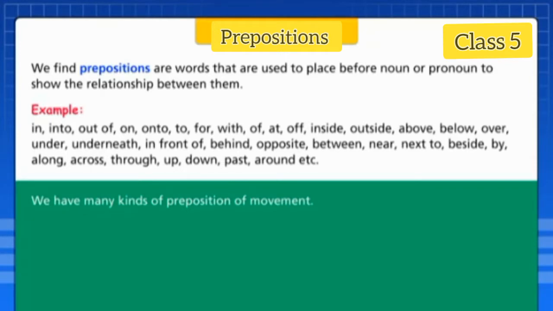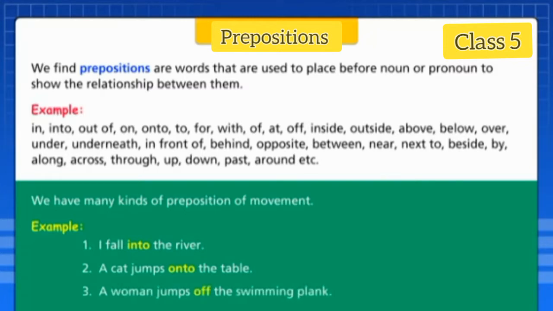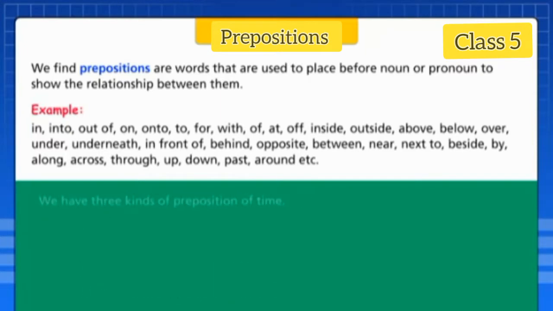We have many kinds of prepositions of movement. For example, I fall into the river. A cat jumps onto the table. A woman jumps off the swimming plank.